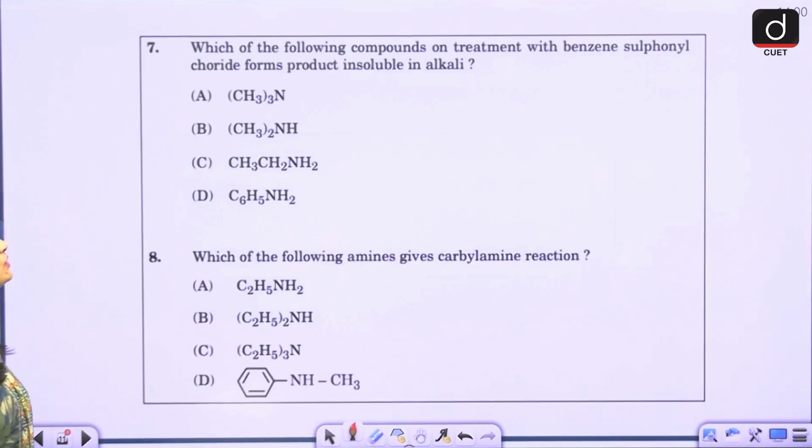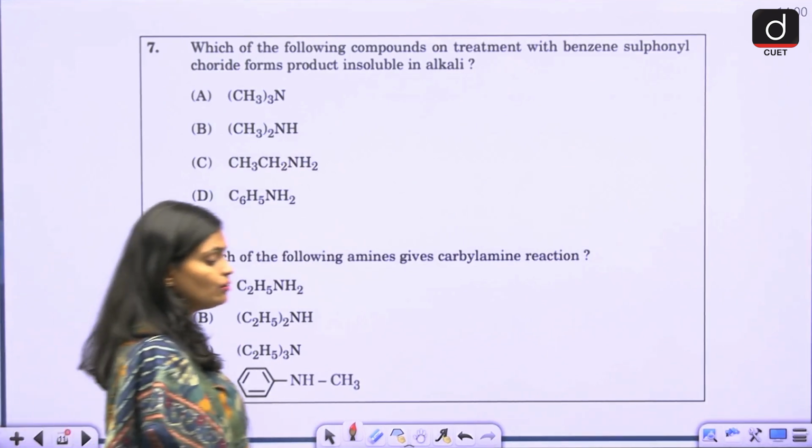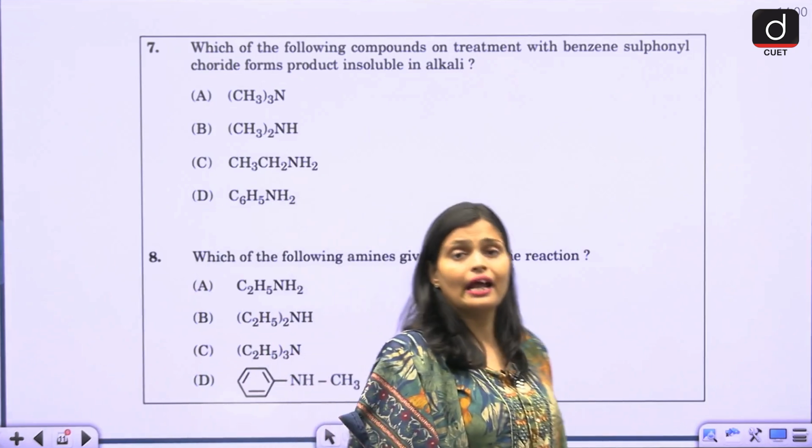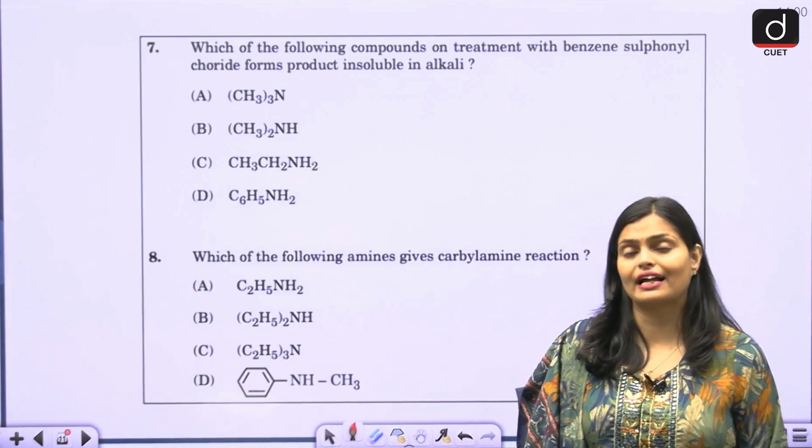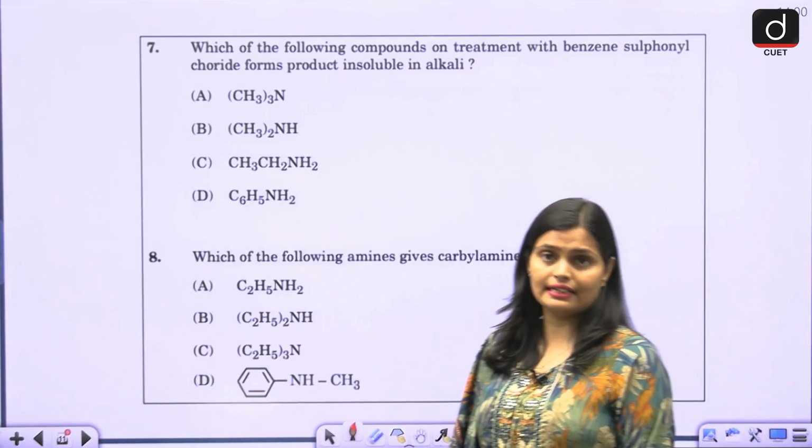Then which of the following compounds on treatment with benzene sulfonyl chloride forms a product insoluble in alkali? So this is again going to be an important question, and this is one of the named reactions, right? Hinsberg test.